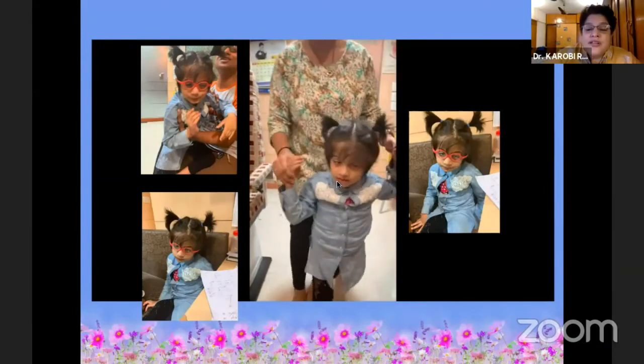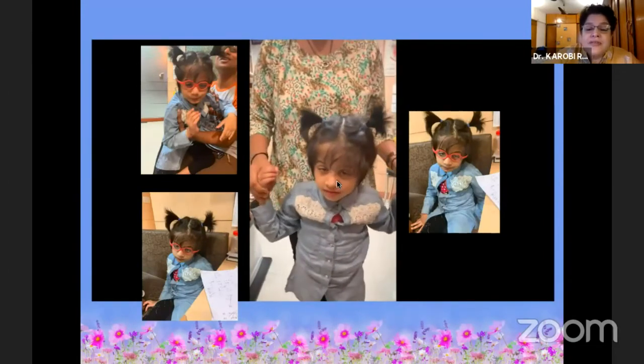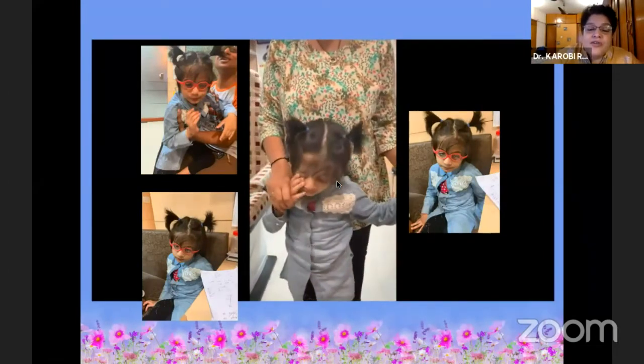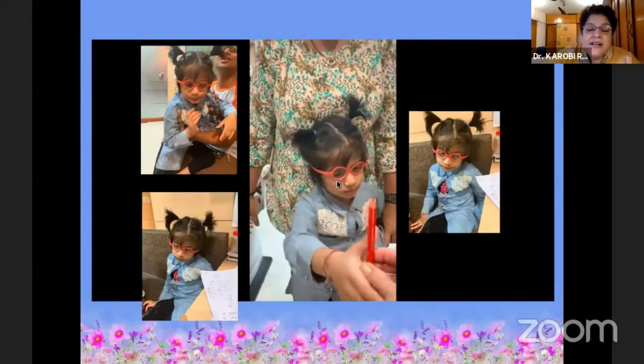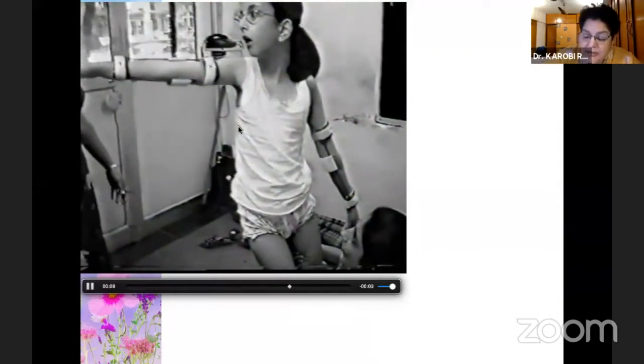So if you see this child who is walking after some time, the child is not looking up, not attentive, but see the difference when you make the child wear the glasses. This is another autistic child who till 12 years was not given glasses. She was like this. And then see the difference in her once the glasses are given. She looks at an object and tries to hold it.